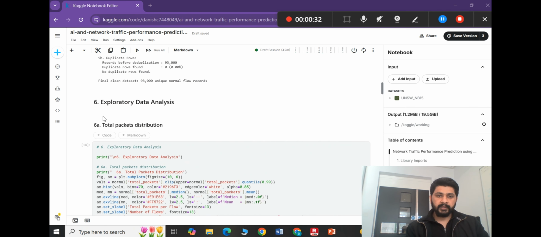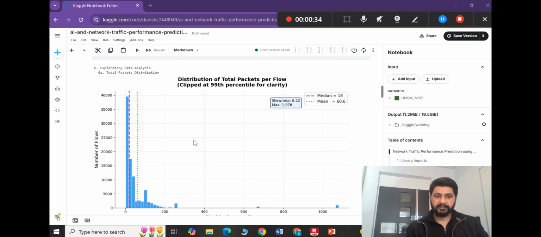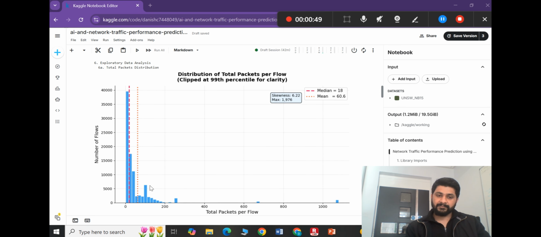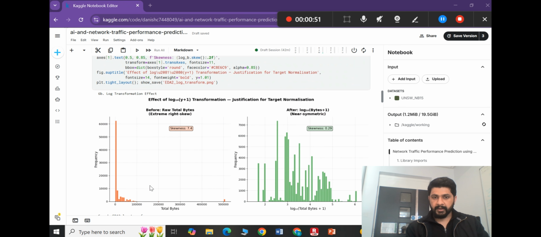Then the missing values check and the duplicate row check: everything is okay. So here is the exploratory data analysis, the total packet distribution. We see here the right skew, because the median is 18 and the mean is 860. So we need to apply a log transformation to make the data less skewed. Here I applied a log transformation. We can see the skewness was 7.4, and now it becomes 0.29. So it means the data is now nearly symmetric.